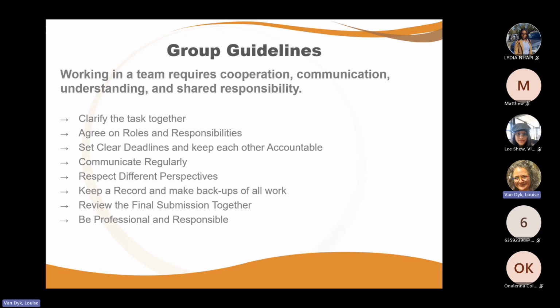Next is agree on the roles and the responsibilities. To ensure balanced participation, you must divide the work amongst group members. There are some general roles and responsibilities that can be assigned for work that needs to happen for the entire duration of the project. You can rotate those roles if you feel that those are too much for one person to carry all the time, and members may share the responsibility. So it doesn't have to be one person per role. You can have 2 or 3 people on one general area of responsibility, depending on your group size.